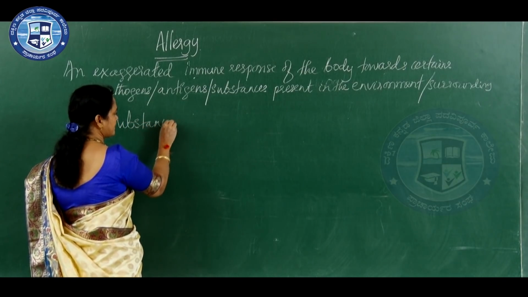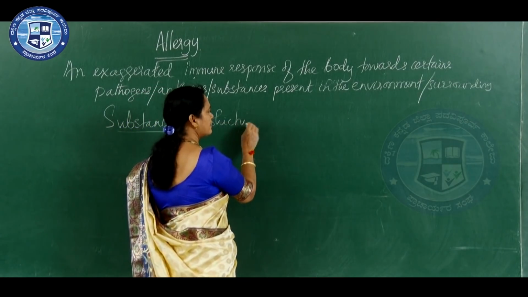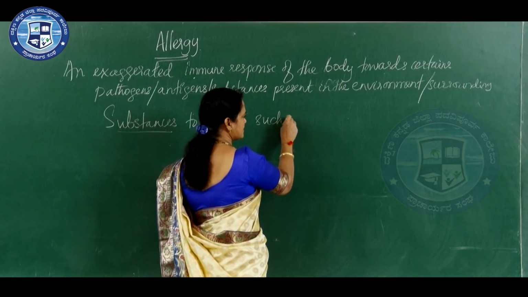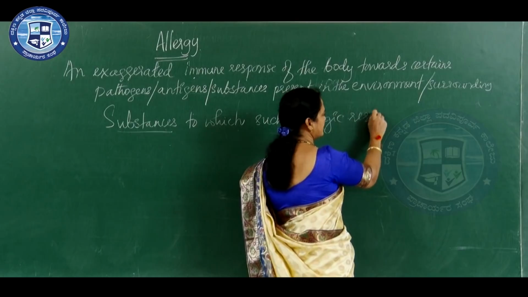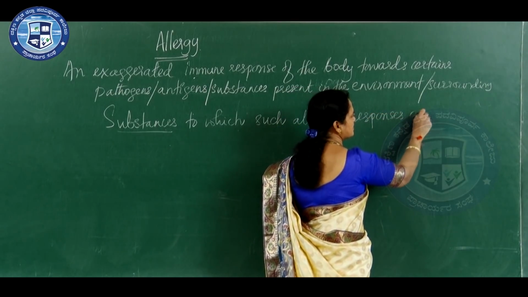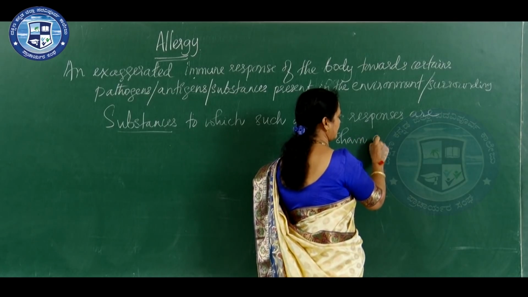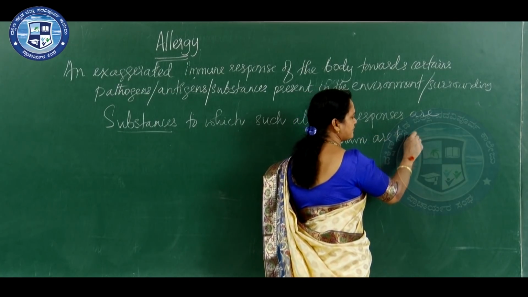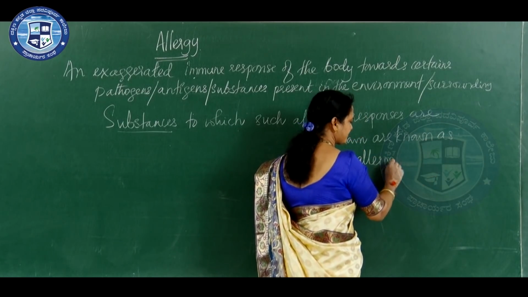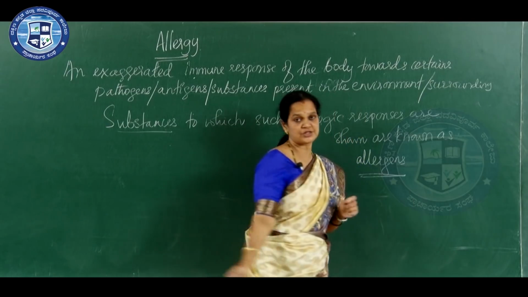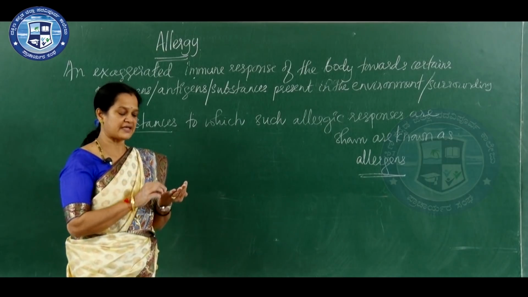Substances to which such allergic responses are shown are known as allergens. These are called allergens. And which are these allergens?